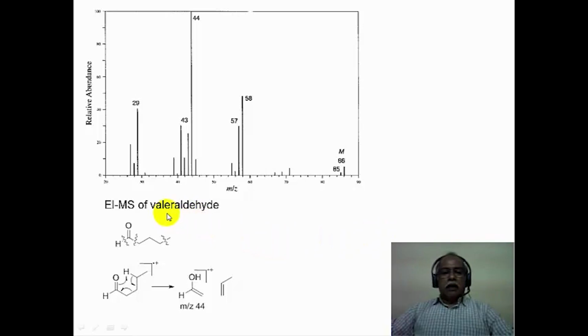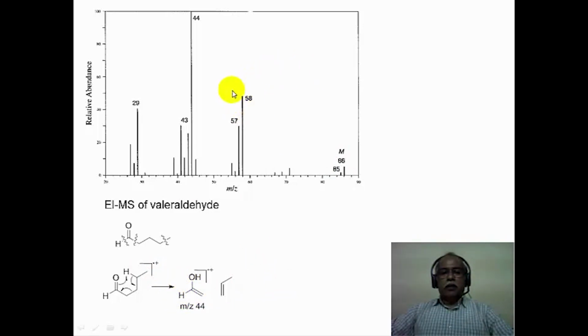This is the electron impact ionized spectrum of valeraldehyde, which is a C5 aldehyde. The formyl loss, which is a 29 loss, should be seen somewhere here. The 58 peak corresponds to the loss of 29. Then the McLafferty rearrangement peak should come around 44. In fact, that is the base peak in this particular spectrum. And 57 corresponds to a gamma hydrogen abstraction. One can also have alpha, beta, gamma, delta hydrogen abstraction with the loss of 28 mass units from the molecular ion peak, for example. That should result in the formation of the 58 peak.